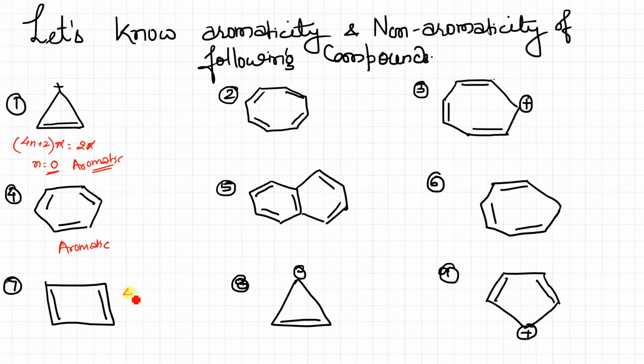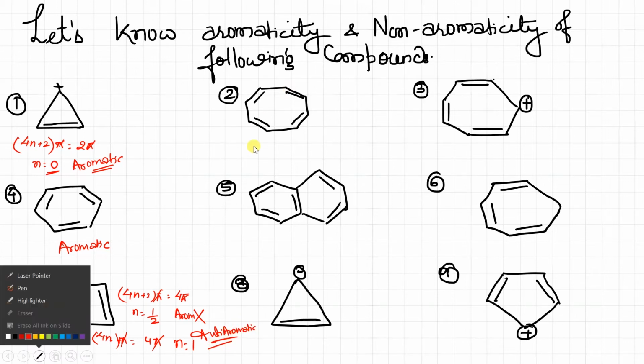If you follow 4n plus 2 pi electrons, 2 pi bonds give you 4 pi electrons, so n is equal to 1 by 2. This fraction has come, which means it cannot be aromatic. Now check anti-aromatic: 4n pi is equal to 4 pi. So 4 cancels and n is equal to 1. So this structure is anti-aromatic. Clear? Any doubt?